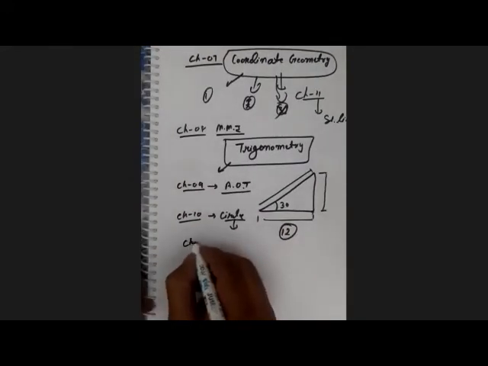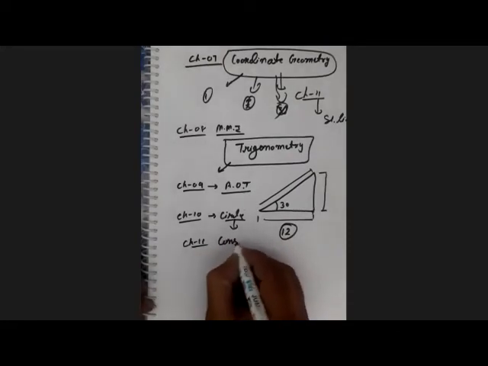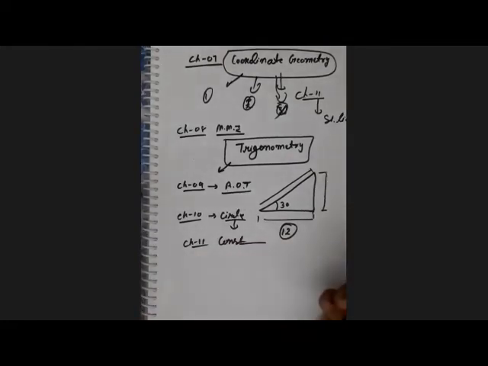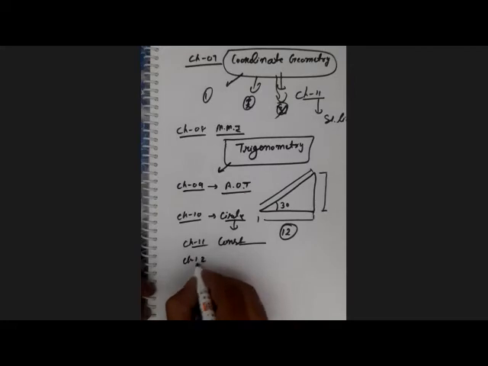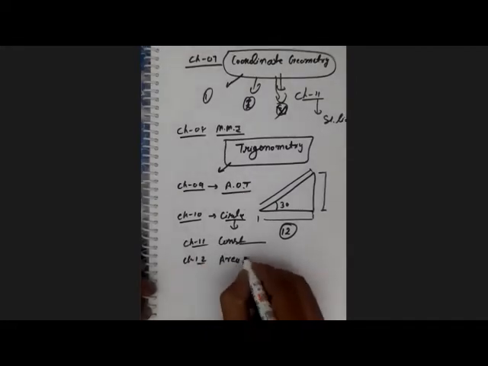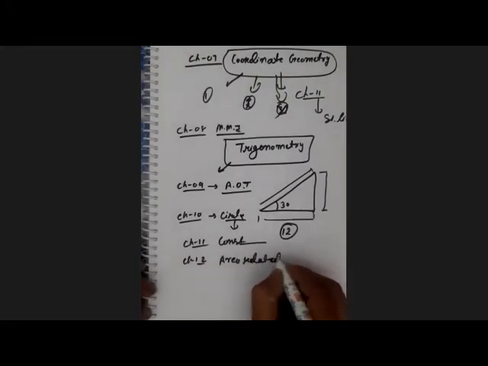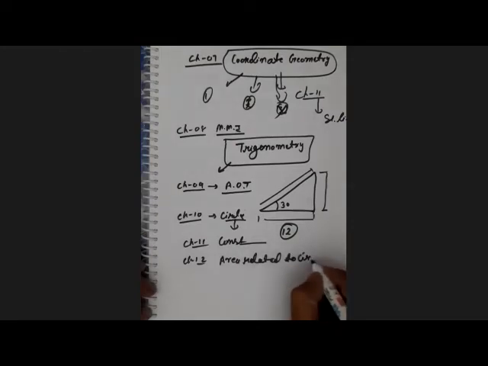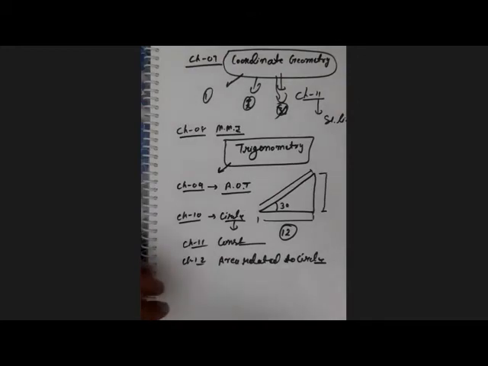Chapter number 11 is construction. It is simple, no problem. Chapter number 12 is area related to circle. This is also an important chapter. This chapter is totally formula based.